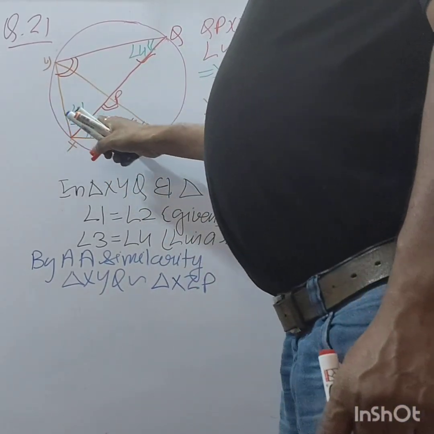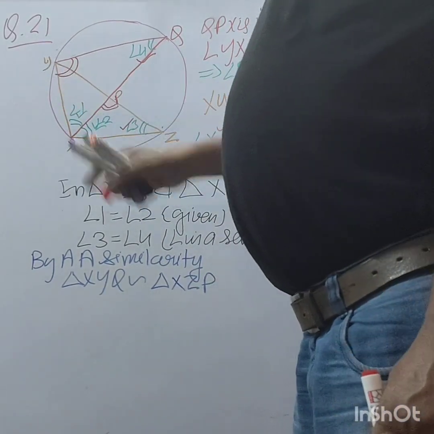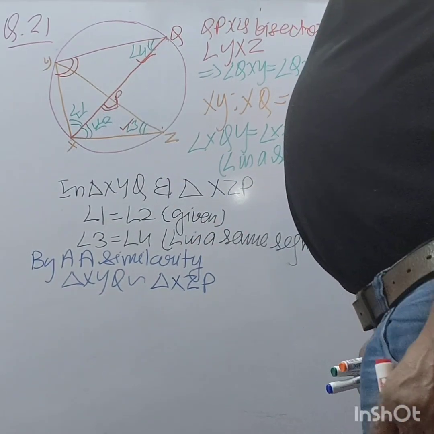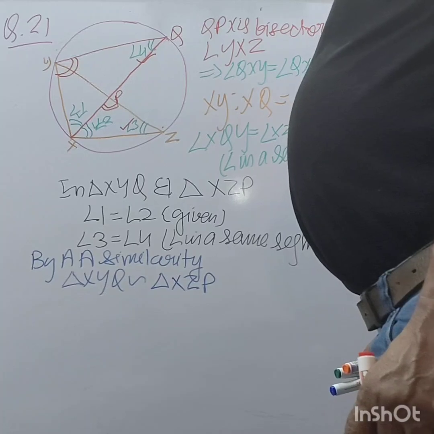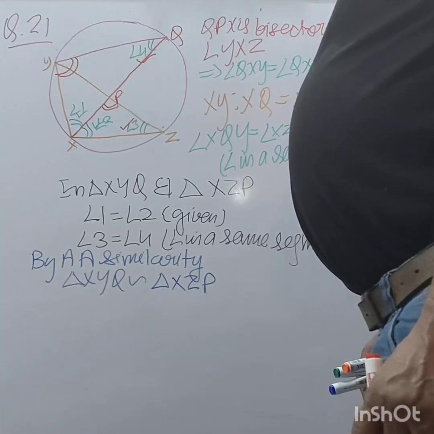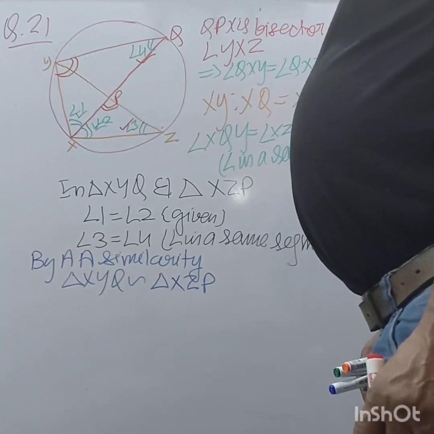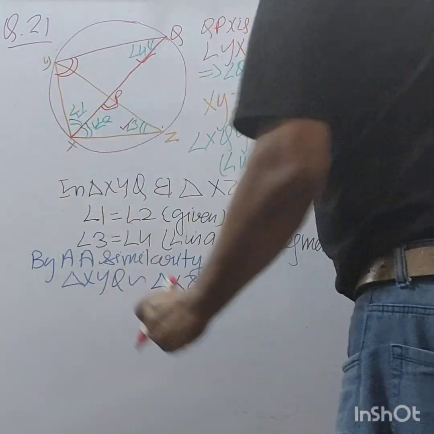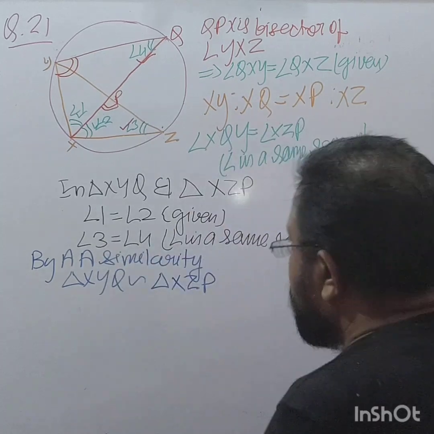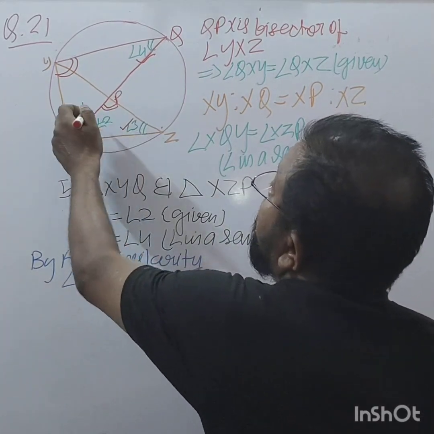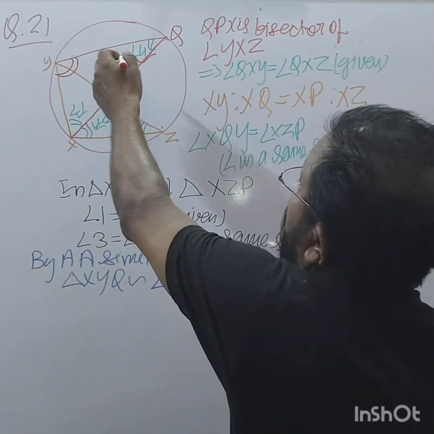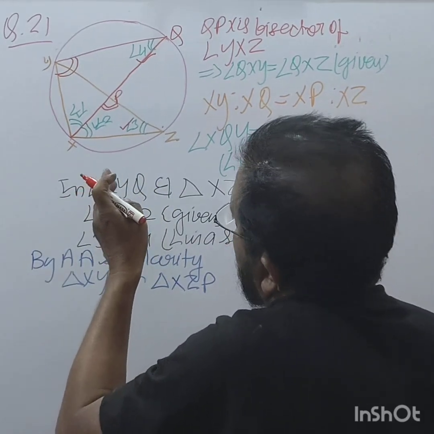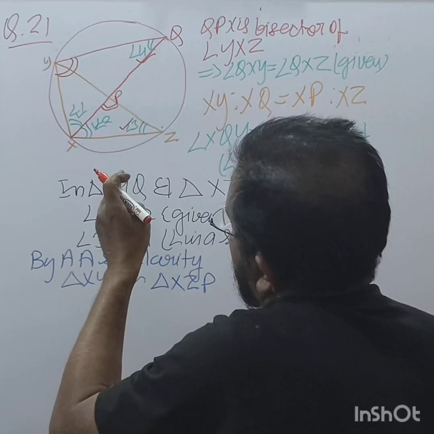So this angle is equal to this, and this angle is equal to this. Opposite to this is angle 3, opposite to angle 3, angle 4, what I wrote first, angle XYQ.